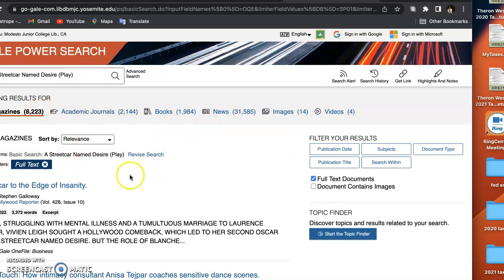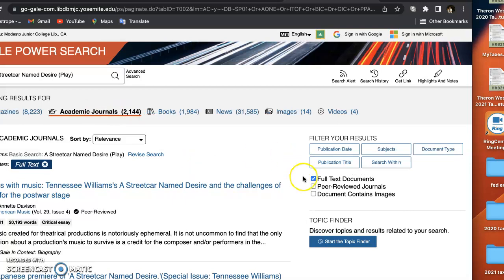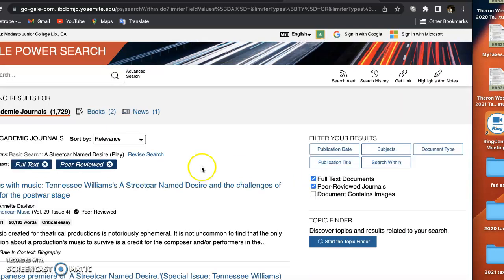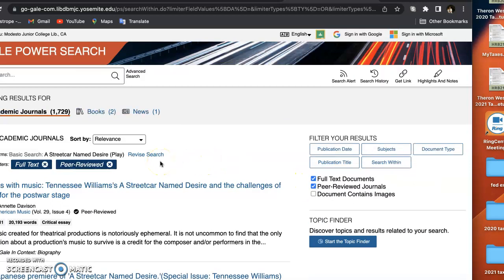You'll see that there's a bunch of articles, but we're going to limit it to academic journals. So click on that. And the last thing you'll do is click on this box here that says peer-reviewed journals, and it's going to reduce your findings under the academic journals heading to 17. Let's do this again. It's like 1729, I think. Yeah. Okay. So anyway, you're not going to read all 1,700 of them.